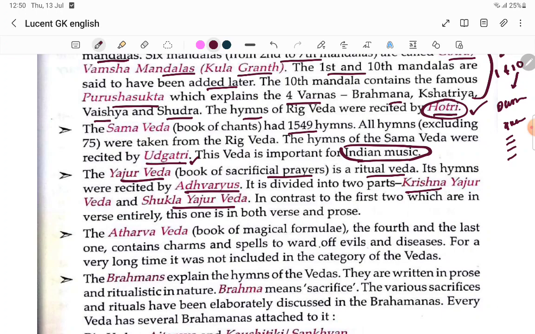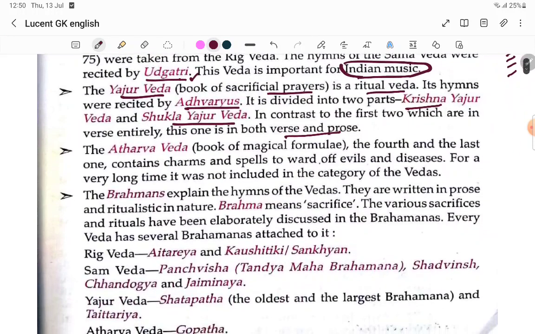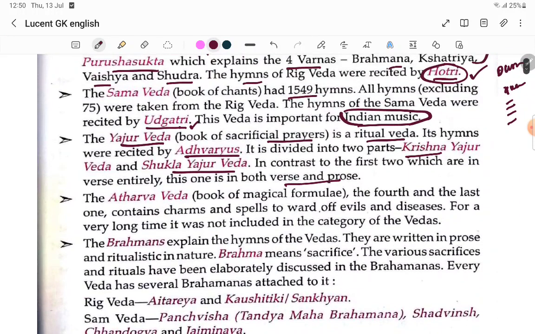It contrasts with the first two, which are entirely in verse. This one is in both verse and prose. So for Yajur Veda, you have to remember it is recited by the Adhvaryus, it is in two parts, Krishna Yajur Veda and Shukla Yajur Veda, and it is available in both verse and prose. It is basically about the sacrificial prayers, the ritual Veda.